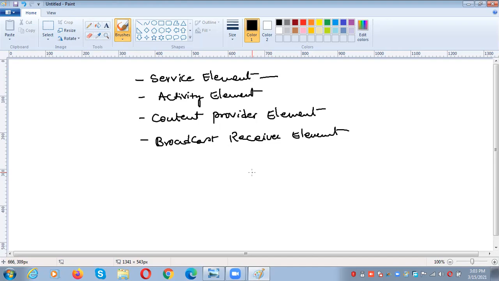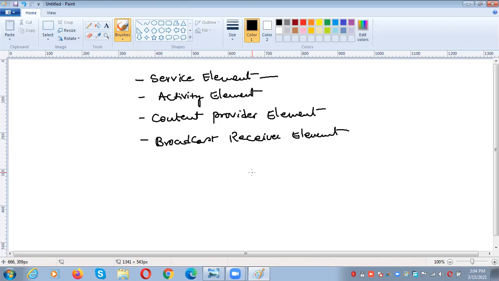Or if you want to download a song from the internet, the downloading is running in another process, and parallelly I am typing. So the service element will run in the background for unlimited duration in the presence of other activities.